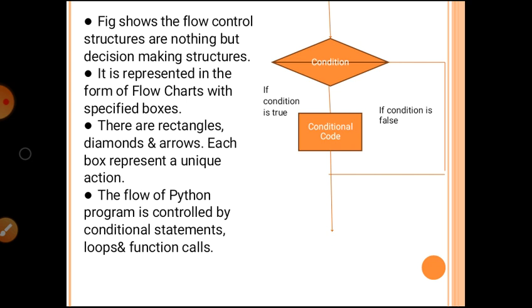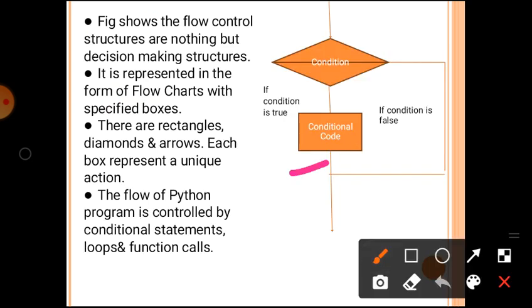Each box represents a unique action. The flow of a Python program is controlled by conditional statements, loops, and function calls.